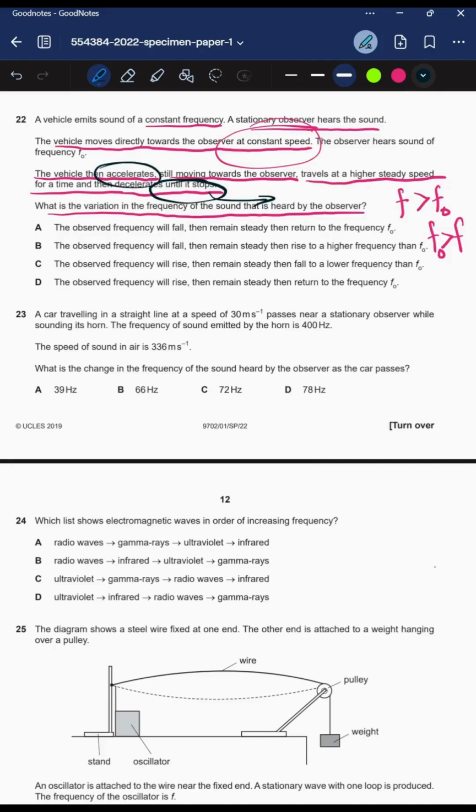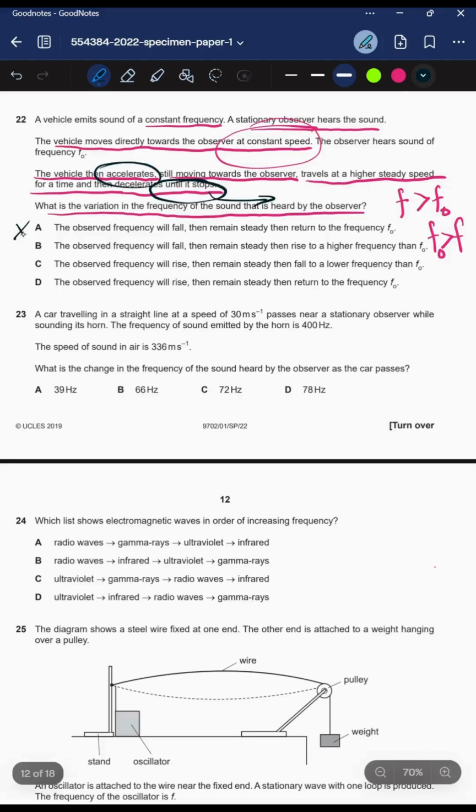Or it could be higher in the case of when the object is moving, but the amplitude can change actually. So which option can we go with? The observed frequency will fall, then remain steady, then return to the frequency f naught. Okay, it will not fall. Why? Because the vehicle starts accelerating, so it must increase, right? Because it's accelerating towards the observer, so this should increase the frequency observed by the observer.